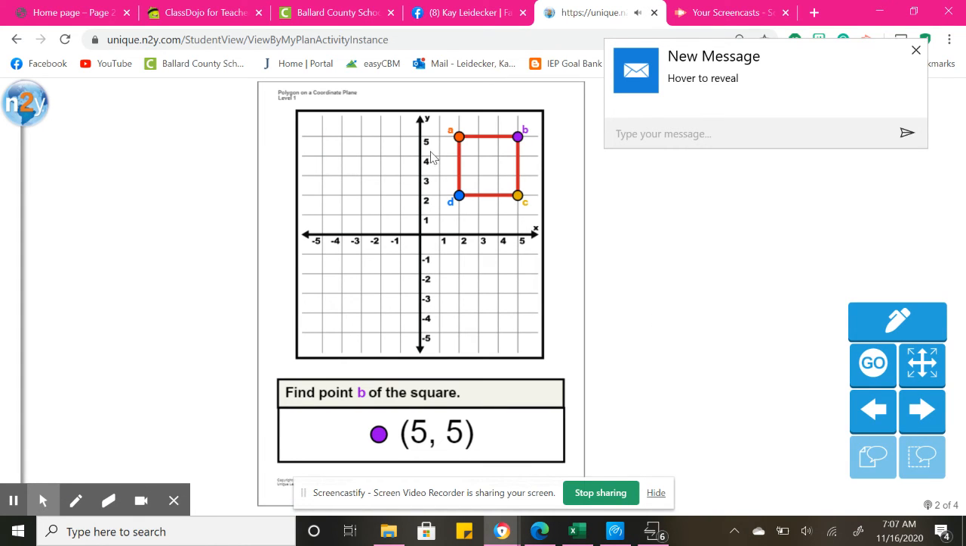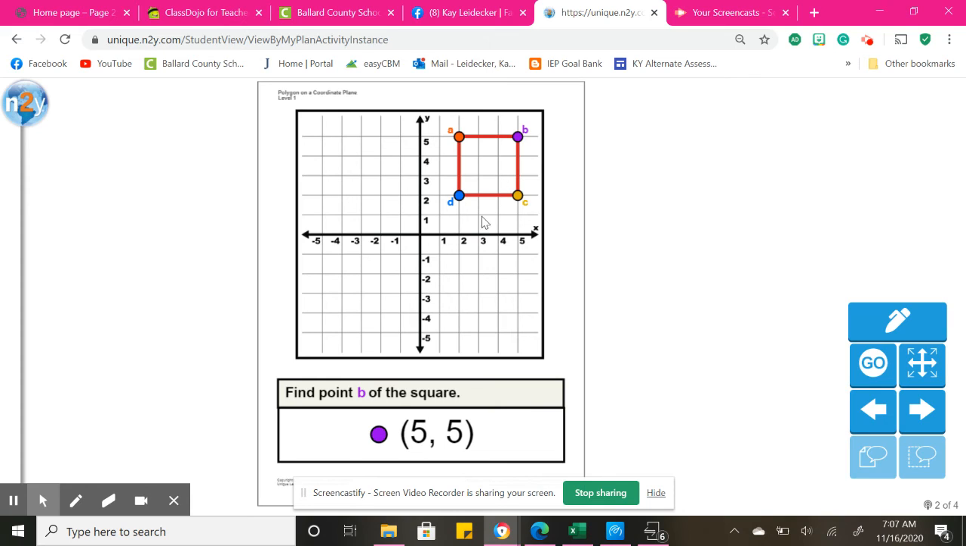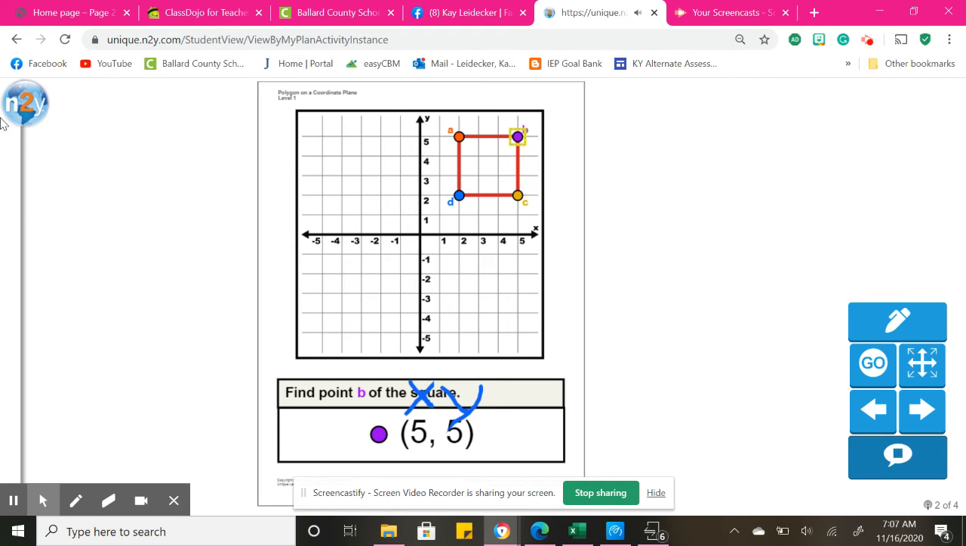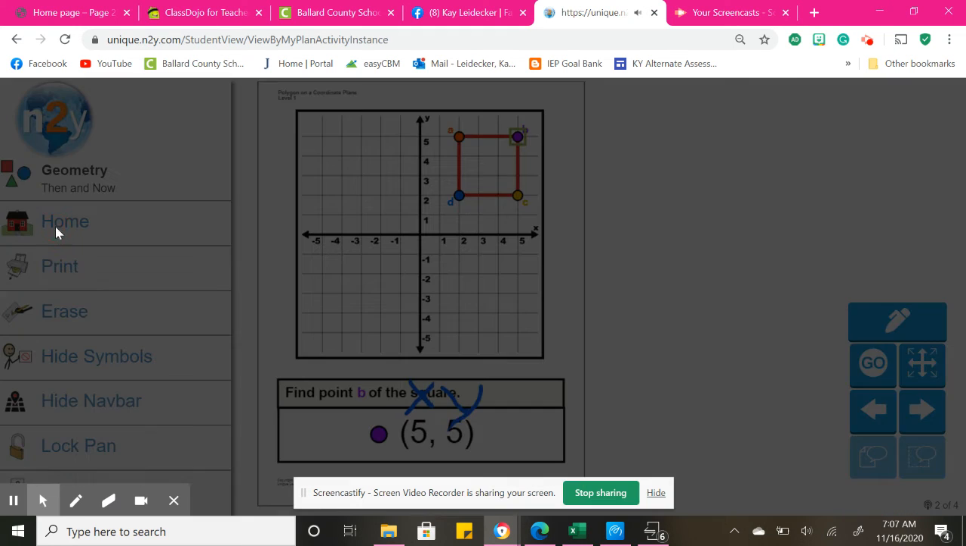All right, so you're going around trying to find these points. And make sure you're counting. You're not just going to B and clicking on B, but make sure you actually count it out. We always start at 0. Remember X, Y. So we're going to go over 5. 1, 2, 3, 4, 5. And then Y is up and down. So I'm going to go up 5. 1, 2, 3, 4, 5. All right. So you'll complete that.